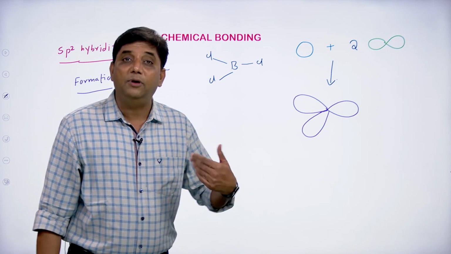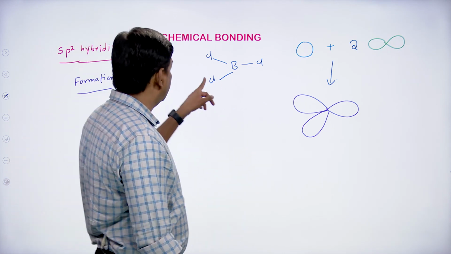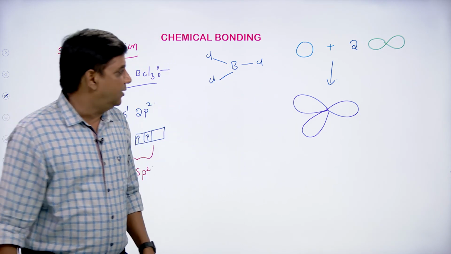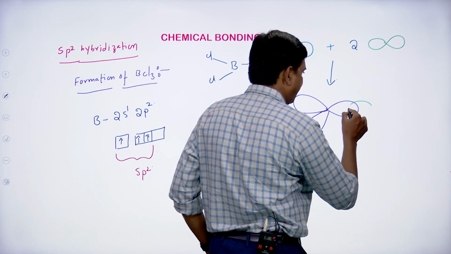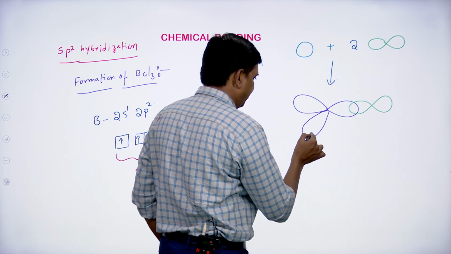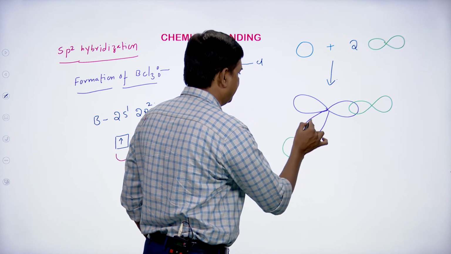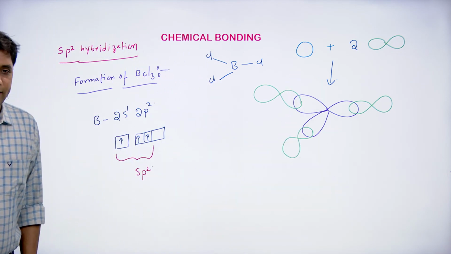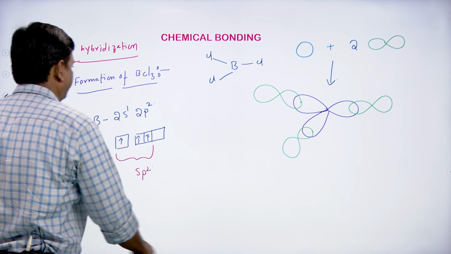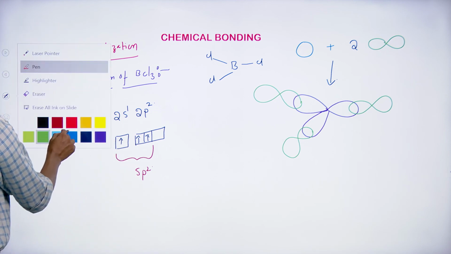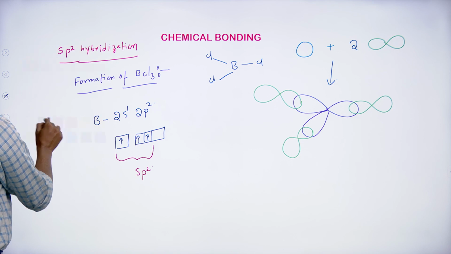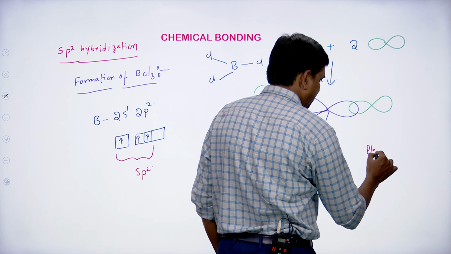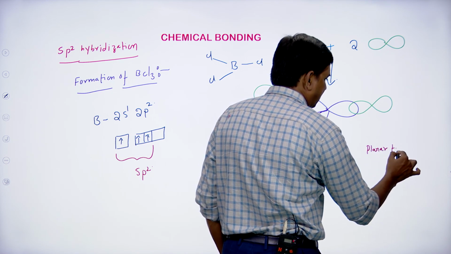Now each hybrid orbital will overlap with the p orbital of the chlorine atom, because it is the bond formation between boron and chlorine. Chlorine contains the p orbitals, therefore it will overlap with the p orbital of chlorine. Like this. And this is the BCl3 molecule. And the shape is planar trigonal.